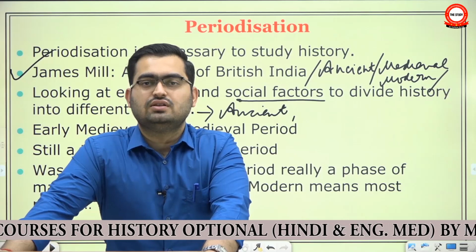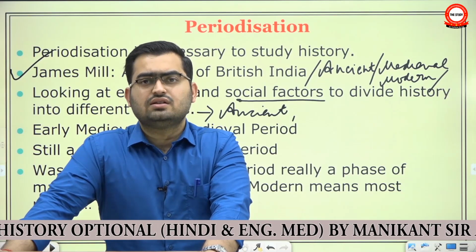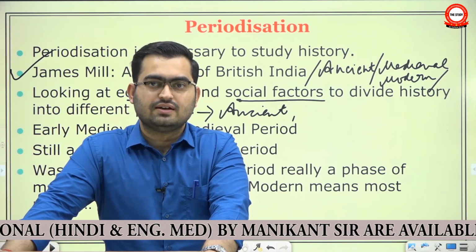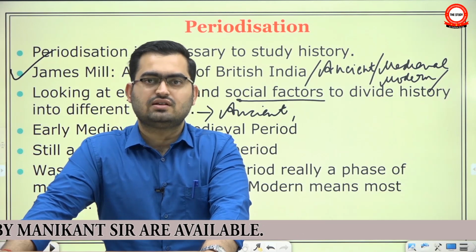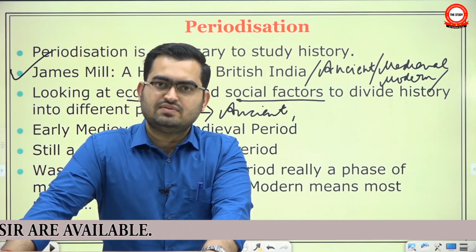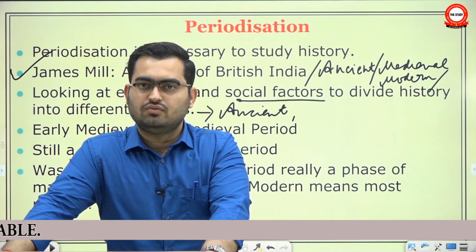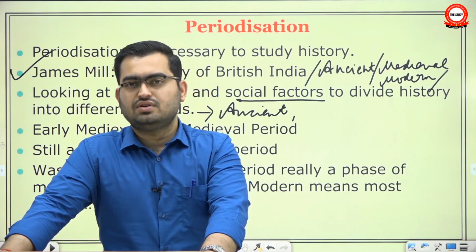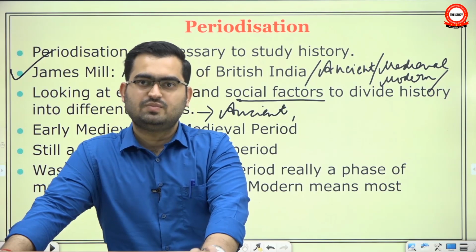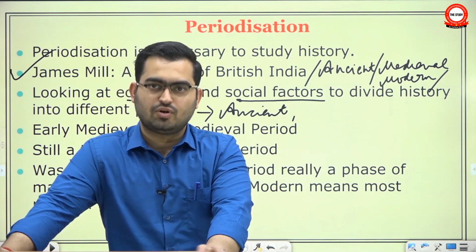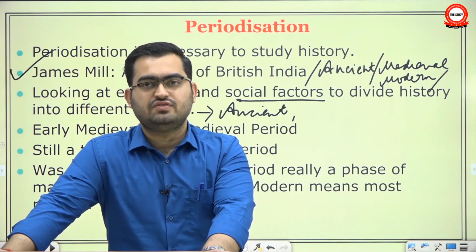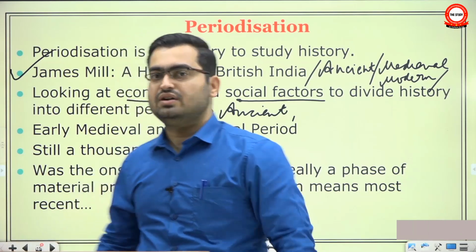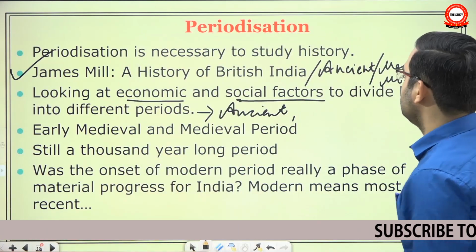For example, James Mill said that the beginning of Delhi Sultanate is the beginning of medieval Muslim period. So he did not change the timeline. Similarly, nationalist historians also said, okay, the beginning of Delhi Sultanate is the beginning of medieval period. James Mill said that the beginning of British rule was the beginning of British period. So nationalist historians said that the beginning of British rule was the beginning of modern period, as if the British rule brought modernity to India. So they changed the name, but they did not change the features or the demarcation lines of this periodization. The demarcation lines were similar.